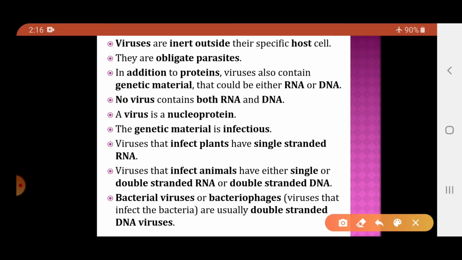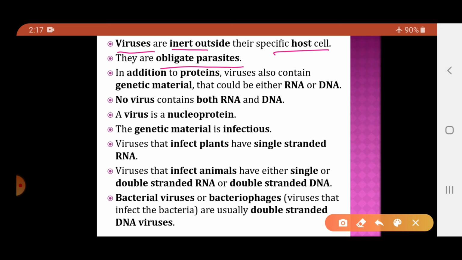Now, description regarding the viruses. Viruses are inert outside their specific host. What does it mean? When they are outside the host cell, they are inert. They do not behave as a living organism. They are simply normal chemicals. But they are obligate parasites.